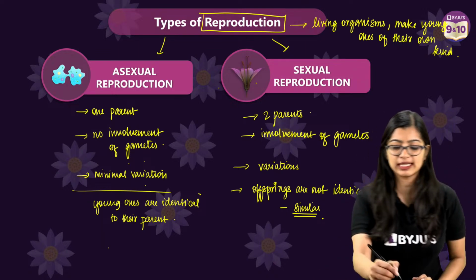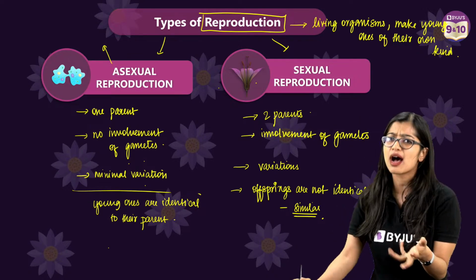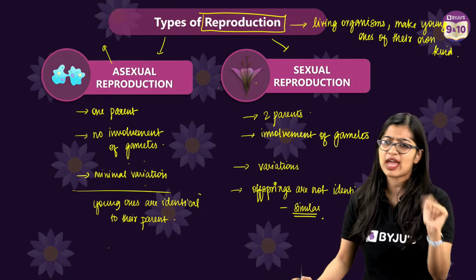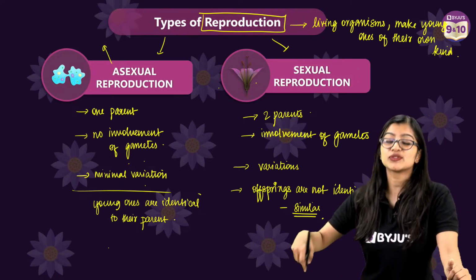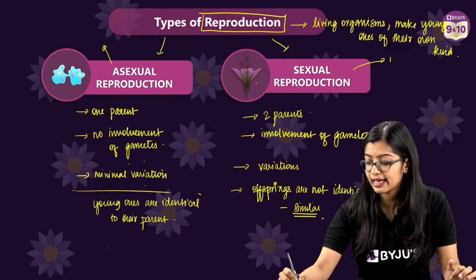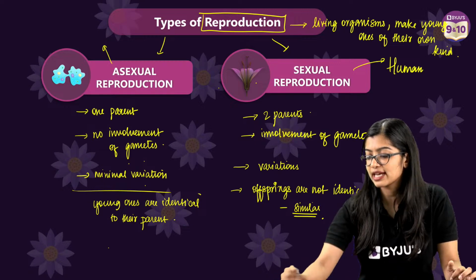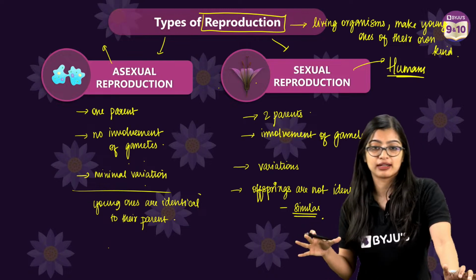Now in this case, we see that asexual reproduction is seen in certain lower organisms like bacteria and fungi, and we learned about the various kinds of it from Ankita ma'am's session. But in the case of sexual reproduction, we saw that in higher organisms, like humans, sexual reproduction takes place. Now we also know that in the case of plants, right?